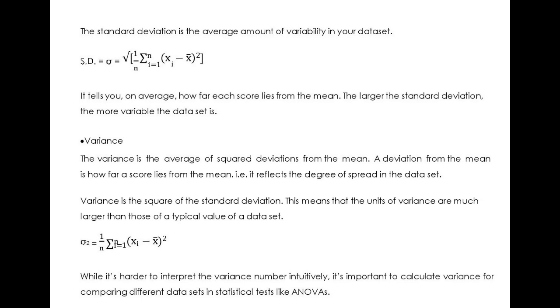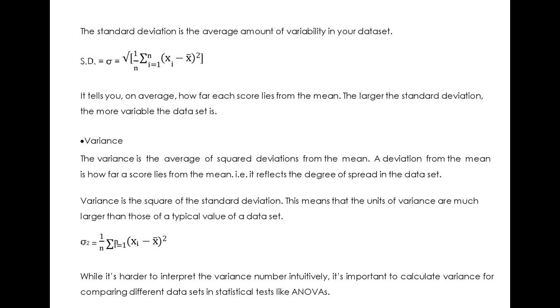Another measure of dispersion is variance. The variance is the average of squared deviations from the mean. A deviation from the mean is how far a score lies from the mean. That is, it reflects the degree of spread of the dataset. Variance is the square of standard deviation. We calculate standard deviation by taking the square root of variance. This means that the units of variance are much larger than that of a typical value of a dataset.